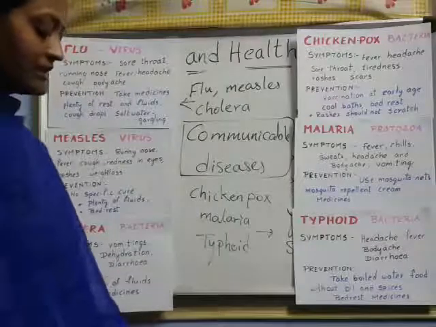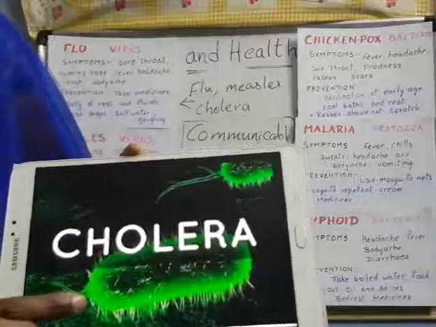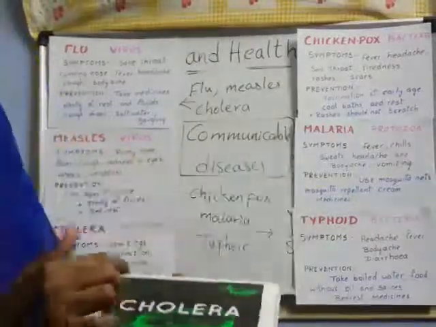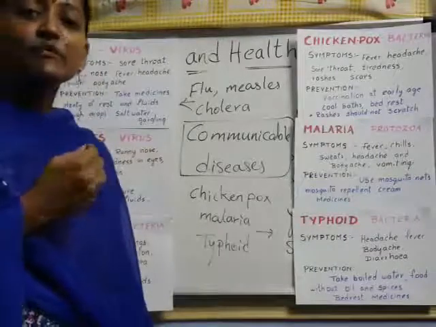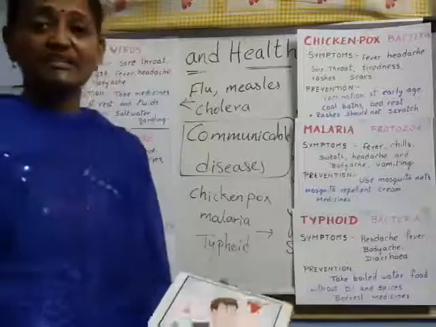I'll show you the cholera. Cholera is caused by the bacteria. Look at here, this is the picture of bacteria. Cholera is caused by the bacteria. See, mainly through contaminated, contaminated means spoiled, I said, right? Spoiled food and water. Then from that only we are getting the disease.